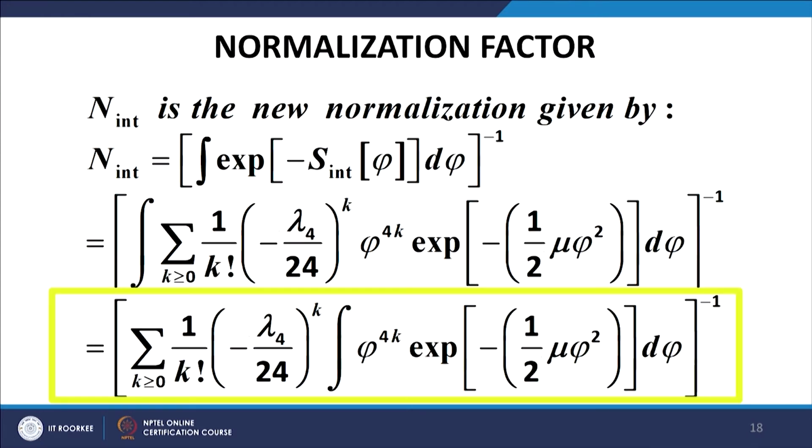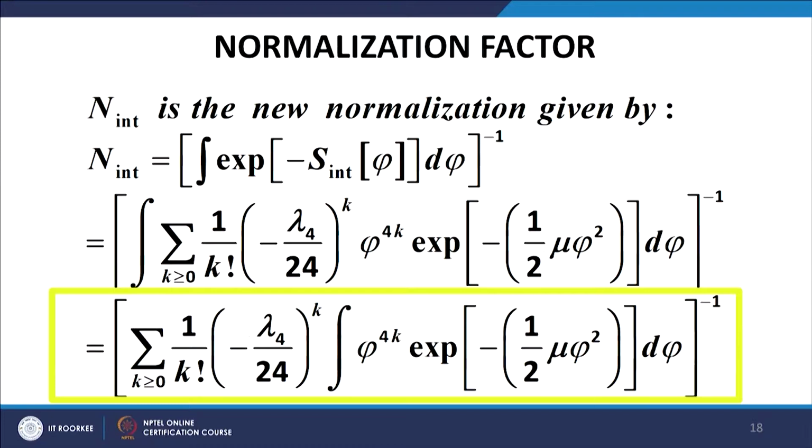Obviously, the normalization factor will also change. Once the interaction term becomes a part of the action, the normalization also changes. The normalization in the case of the new action can be written in this form, this whole thing inverse.